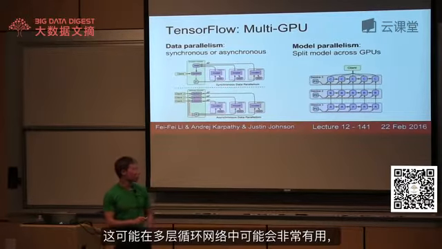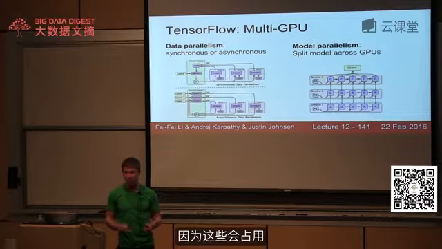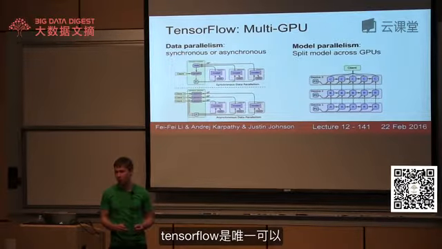So here's an example. One place where that might be useful is a multi-layer recurrent network. There, it might be a good idea to run different layers of the network on different GPUs, because those things can take a lot of memory. So that's the type of thing that you can do. Theoretically, you can do that in TensorFlow without too much pain.